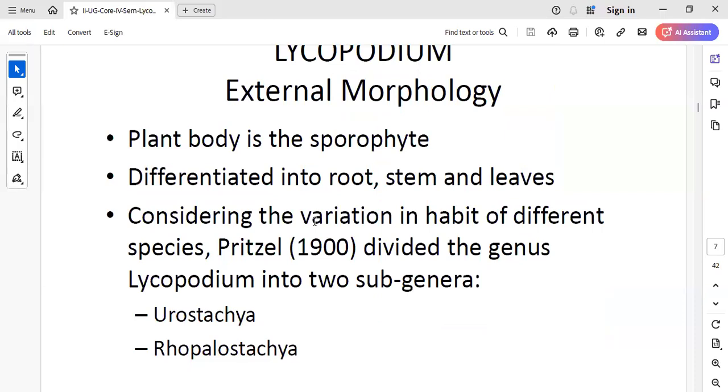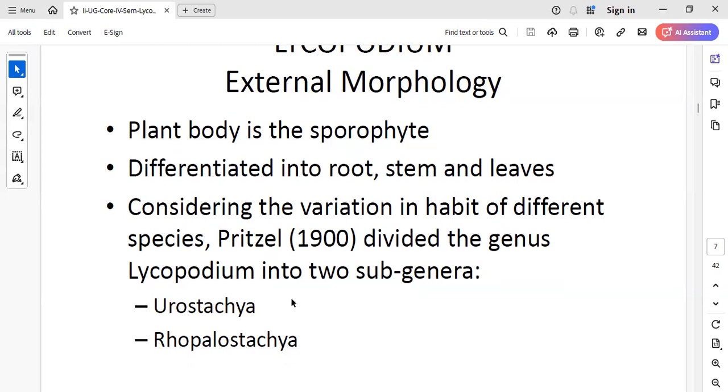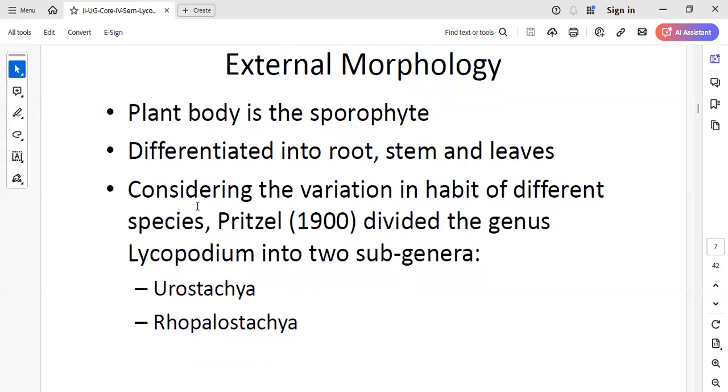Now we are moving on to the morphology, that is external morphology. This plant body, as I told you, the dominant phase of the Pteridophyta is the sporophyte. That is, the adult plant is a sporophyte. Here the Lycopodium plant body is also a sporophyte, which is differentiated into root, stem, and leaves. Now, considering the variation in habit, Pritzel divided the genus Lycopodium into Eurostachya and Rhopalostachya. This is another important point to be remembered.